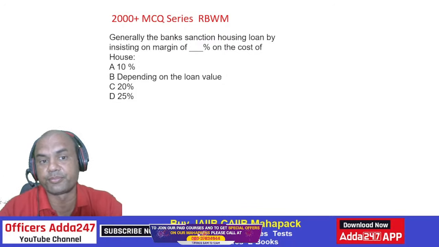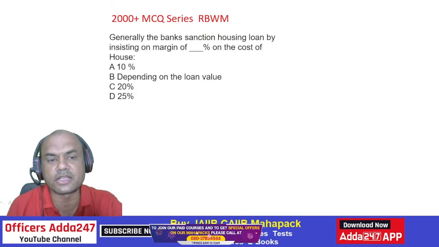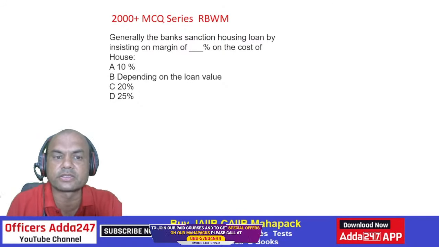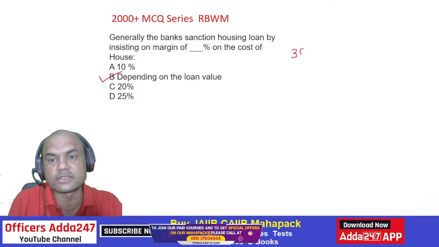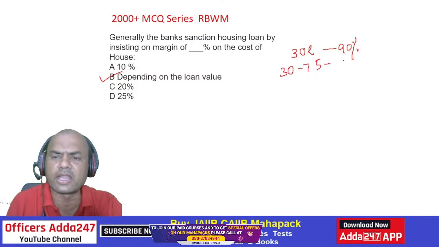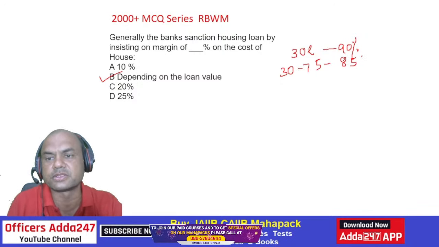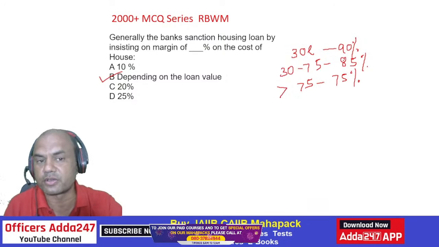In your bank, you finance. I know many of you might think it is 10%, but that's not the right answer. It depends on the value. Up to 30 lakhs, we finance up to 90%. From 30 to 75 lakhs, we sanction up to 85%, or 80% depending on the bank. And above 75 lakhs, we sanction not more than 75%. Maximum is 75%. Got it?